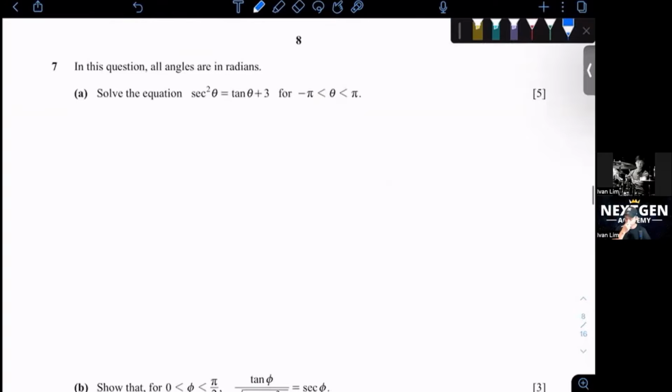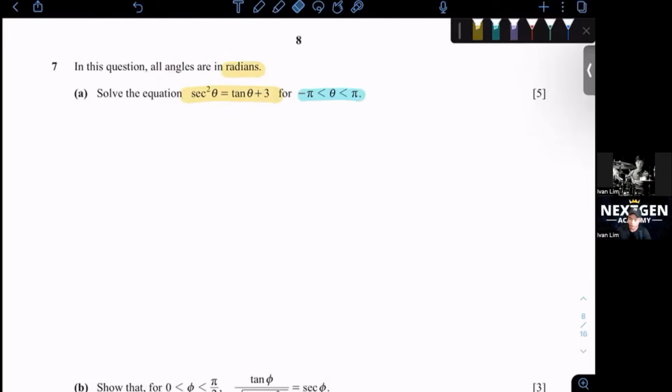Question 7. Okay, in this question, all angles are in radian. So make sure you do this question in radian mode, not in degree mode. Solve the equation secant square theta equals tangent theta plus 3, where my theta is from negative pi to pi. Please take note of the domain of theta because it is very, very important for you to find where and how to find your angles.